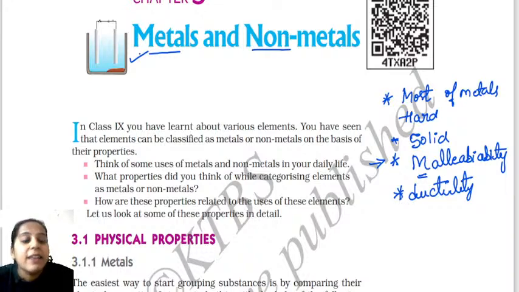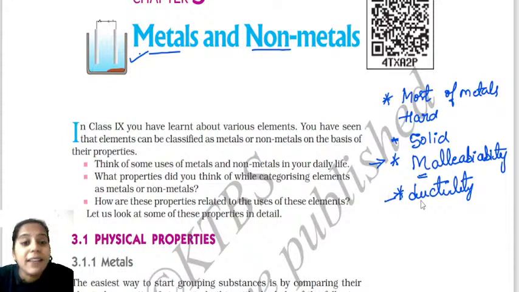For example, they ask: guitar strings are made up of metals. Why are guitar strings made up of metals? Because guitar strings are thin wires, and that wire-making property we call ductility. And copper is used in electrical wires. Why? Copper is ductile in nature and it is also a good conductor of electricity. There are two properties at this point.